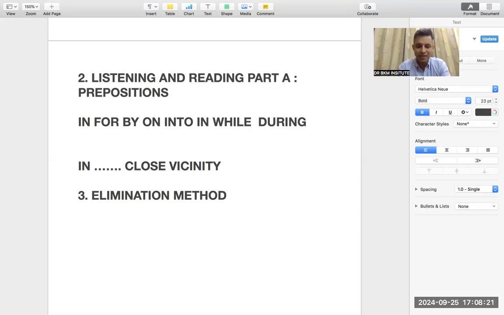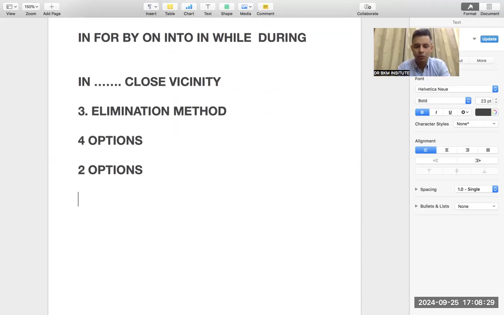Elimination method means that most of the times when there are 4 options, we are able to eliminate 2 options very easily. The problem is that the last 2 options are difficult, and we get stuck. Most of the time, elimination method will be used in difficult questions. It is also used in easy questions, because in easy questions it would be very easy.